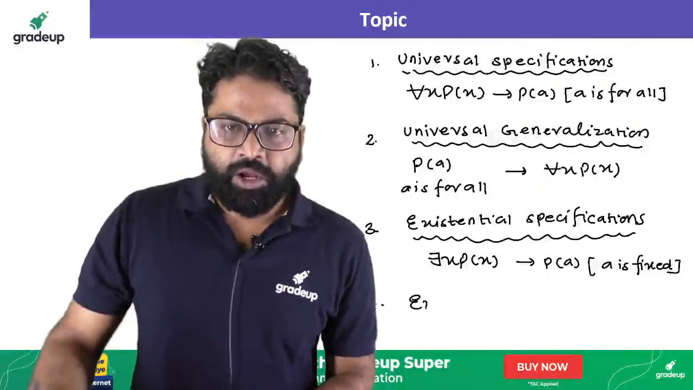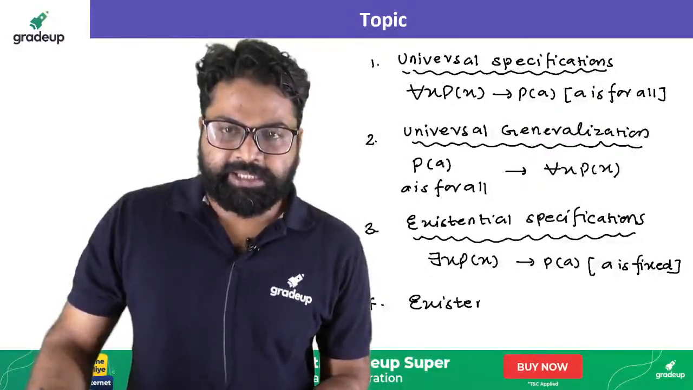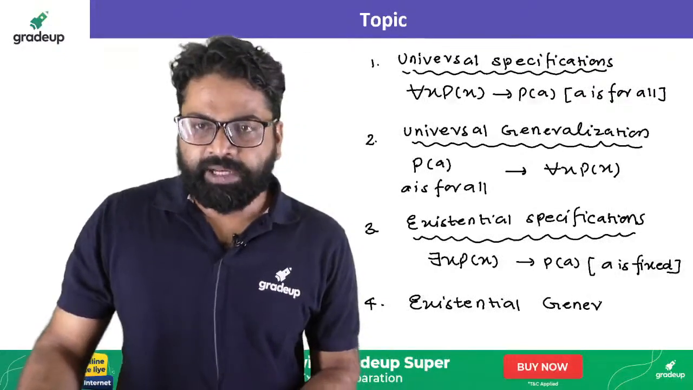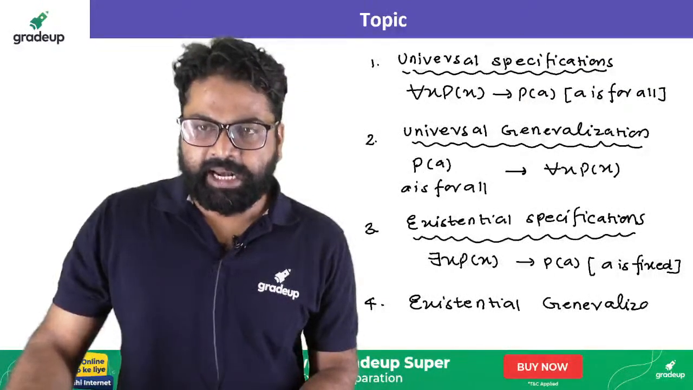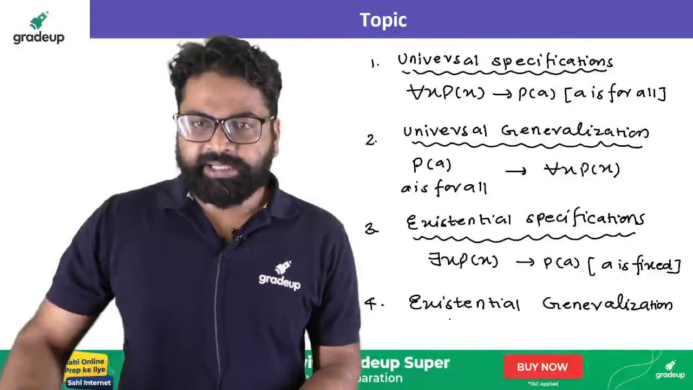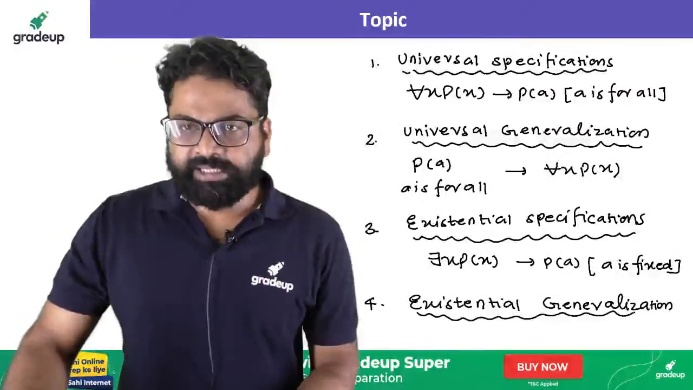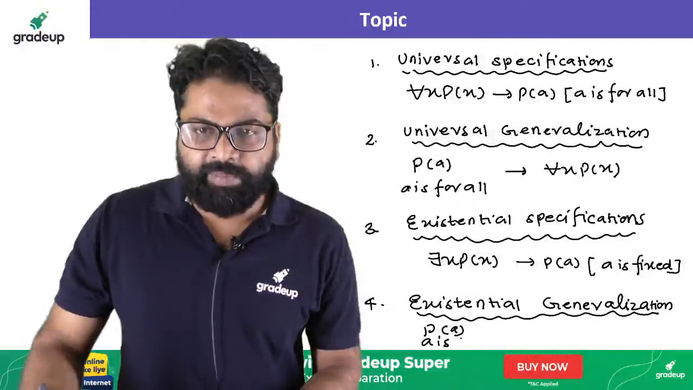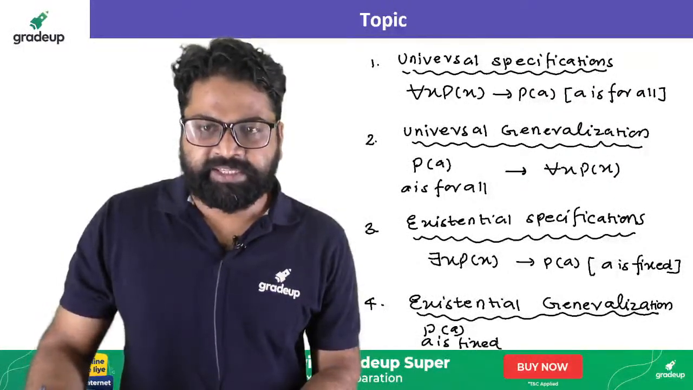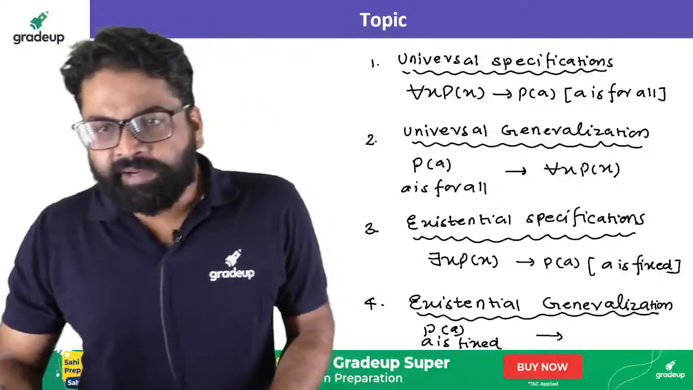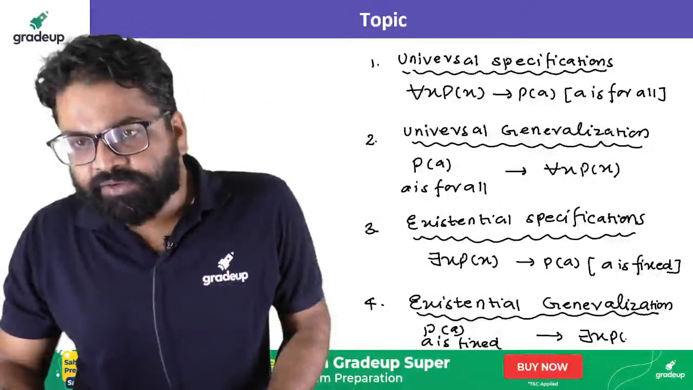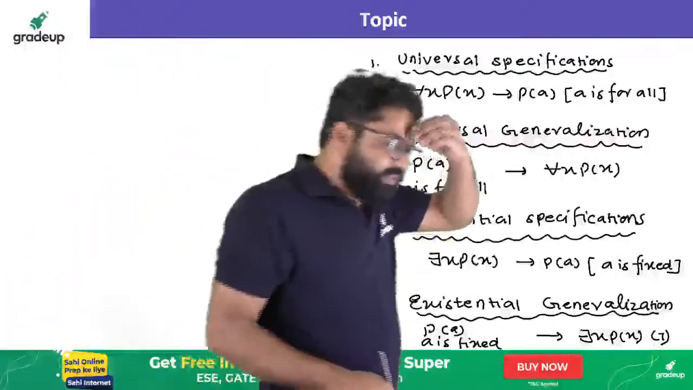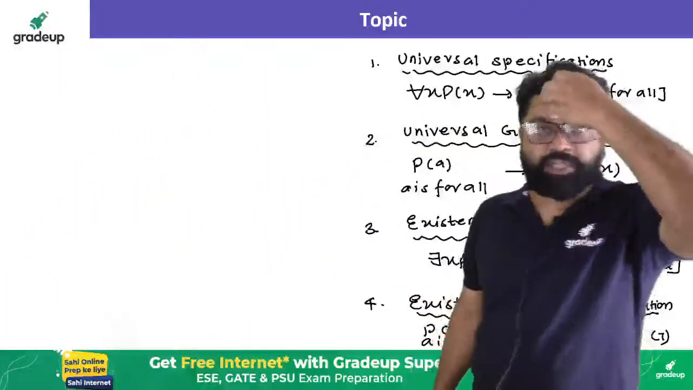Now if I talk about existential generalization, what will I get? Let's try to understand the existential generalization. Existential generalization says that when you take P of A, where A becomes fixed, when you take this element, then you can say that there exists x, P of x will also come out true. It will become true. This is the concept that you are getting.